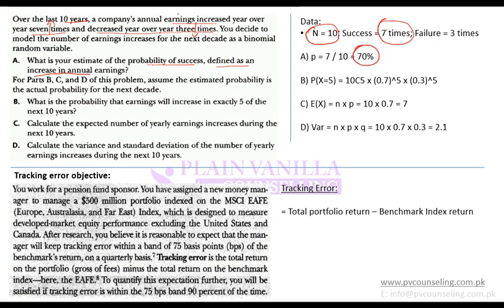If you were defining success as the decreases, then the probability of success would be 3 divided by 10. So it depends on how you define success. They have told you that it is defined as increase, not decrease.